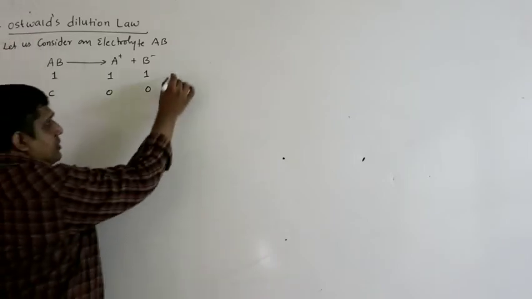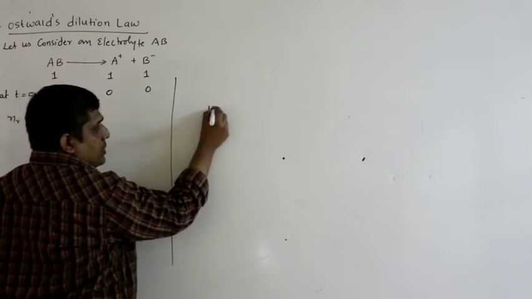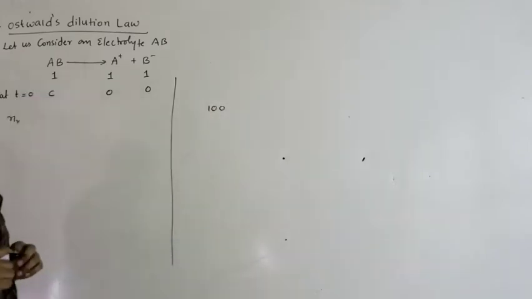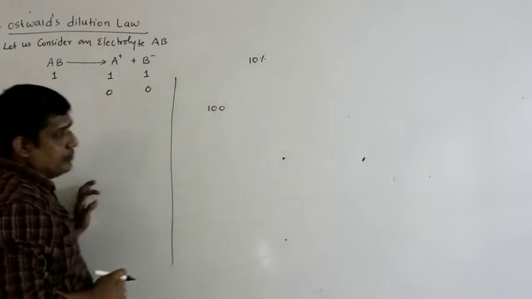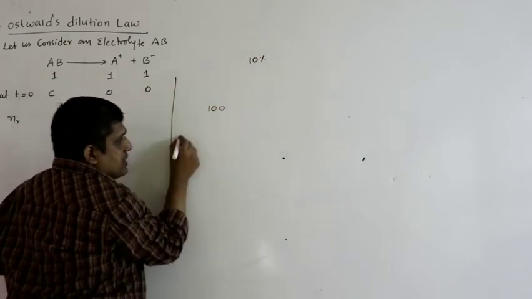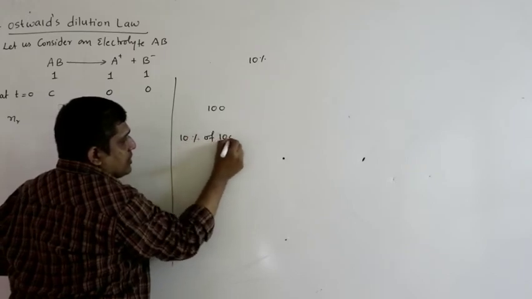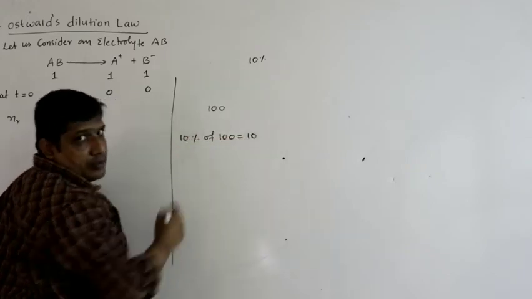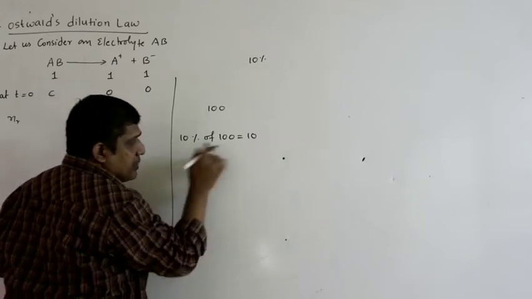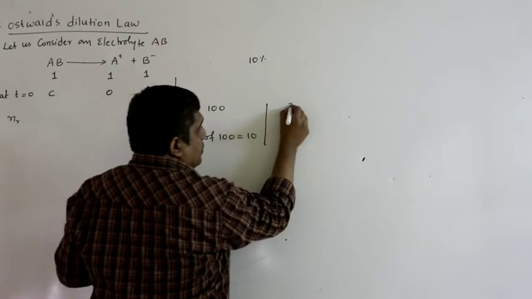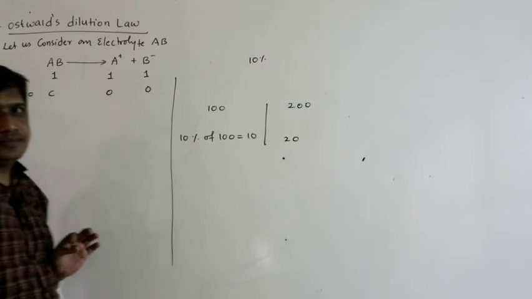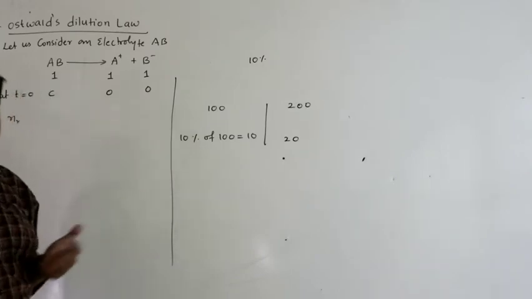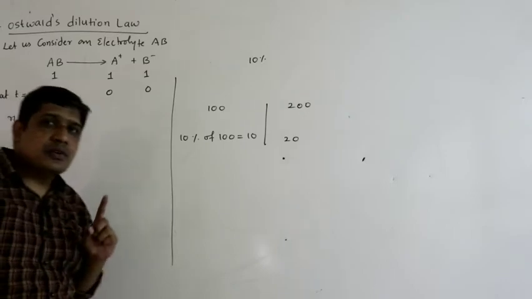So what is the meaning of this? Suppose you have 100 rupees. Your father has given you permission to spend 10% of the money you have. So out of 100, what is the meaning of 10%? 10% of 100 is nothing but 10 rupees. Suppose if you have 200 rupees, then 10% of 200 is nothing but 20 rupees. If you have 10 rupees, 10% of 10 rupees is 1.